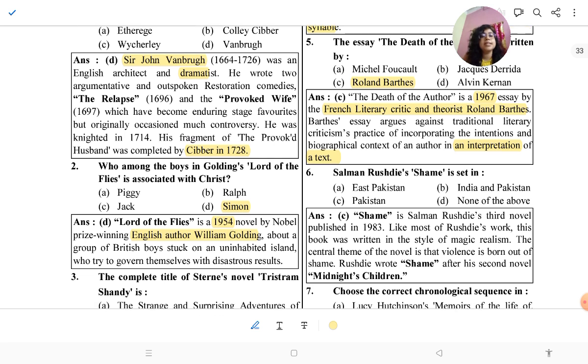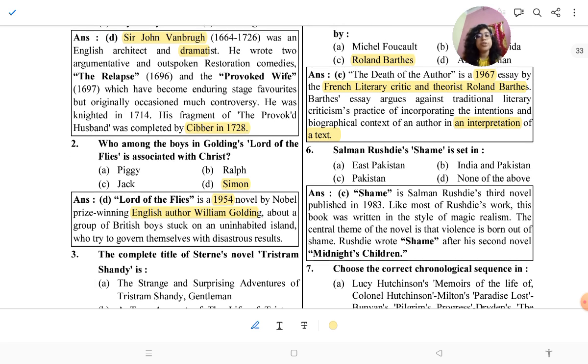Then Salman Rushdie's Shame is set in Pakistan. Shame is Salman Rushdie's third novel, published in 1983. Like most of Rushdie's work, this book was written in a style of magical realism.